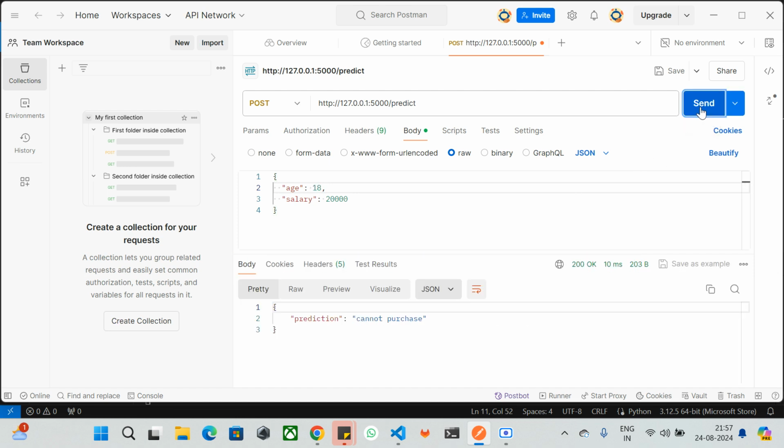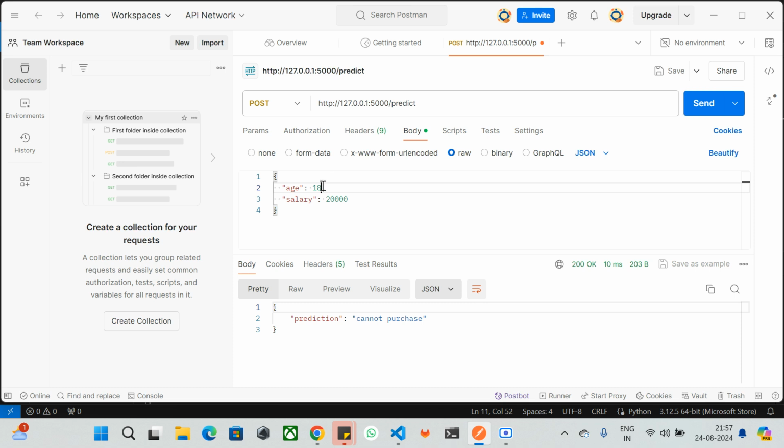So there is some less accuracy, because 18 years cannot be purchased. At 18 years you may not get the 20,000 salary, based on your location. So that's why sometimes it can be wrong. That's why it's saying the product cannot be purchased.